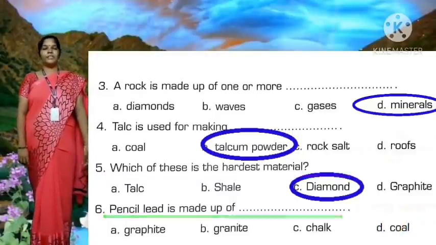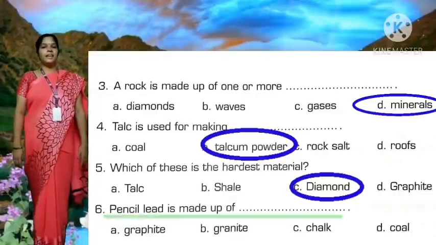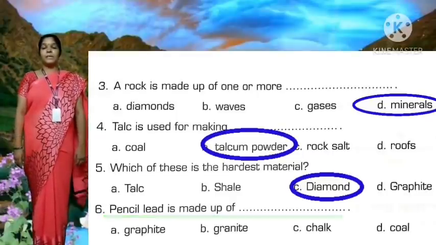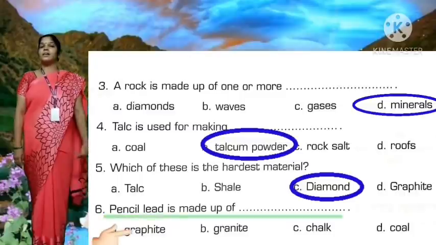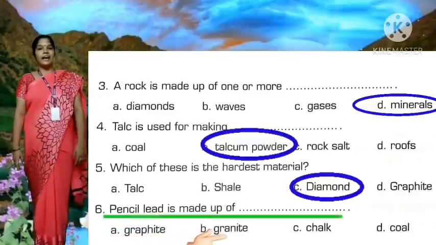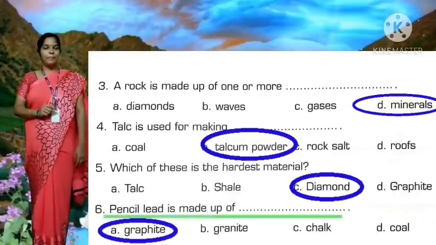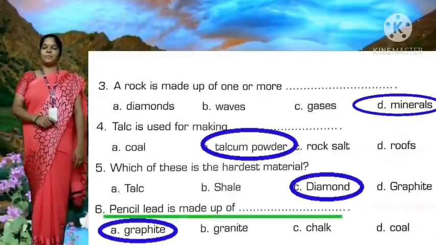Now sixth question, children. Pencil lead is made up of dash. And the options: graphite, granite, chalk, coal. Yes, graphite. Pencil lead is made up of graphite.